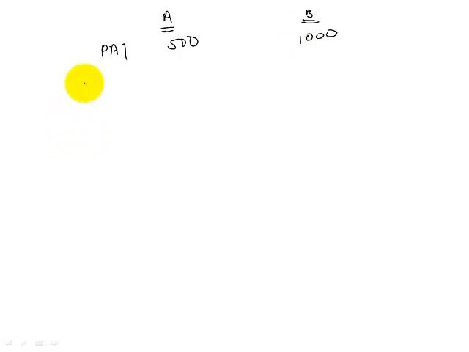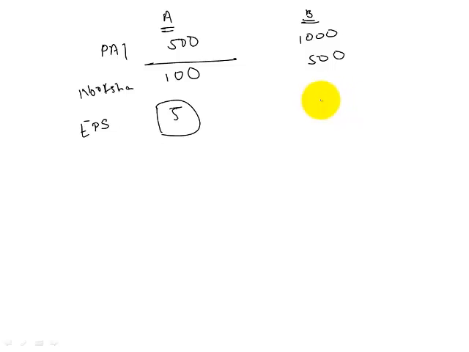So we try to dig more. What we can say is the number of shares issued. Let's say Company A issued 100 shares and Company B issued 500 shares. These are numbers. So then we can calculate EPS, which is earnings per share, that is how much profit is made per share. And here profit made per share is 5 and profit made per share is 2. And of course EPS is higher in case of Company A.